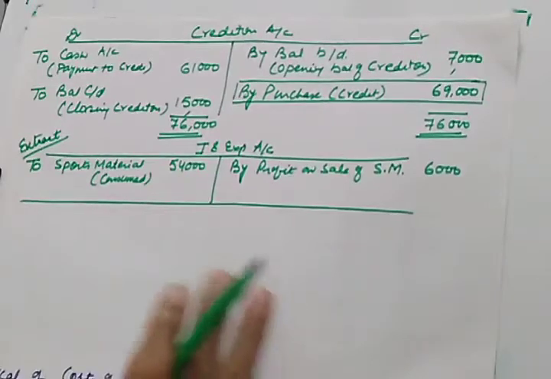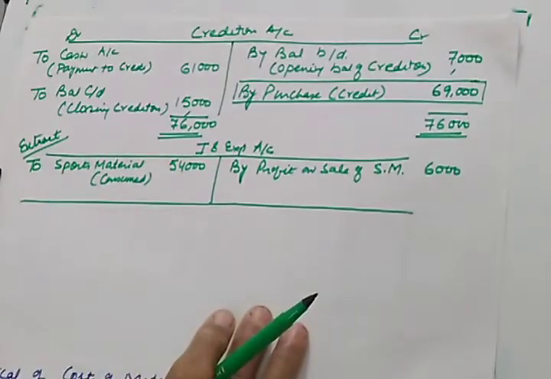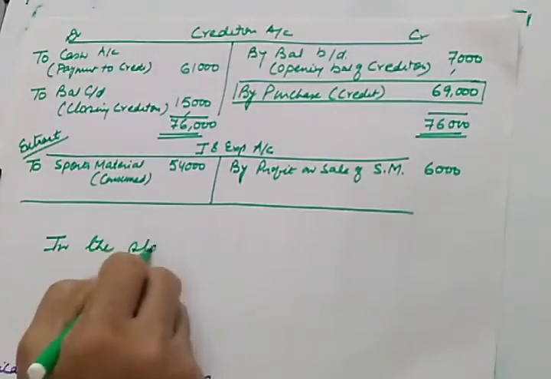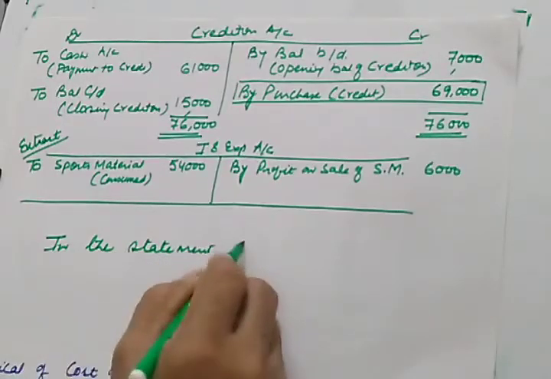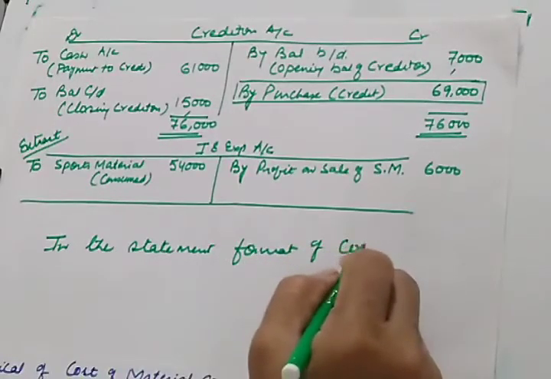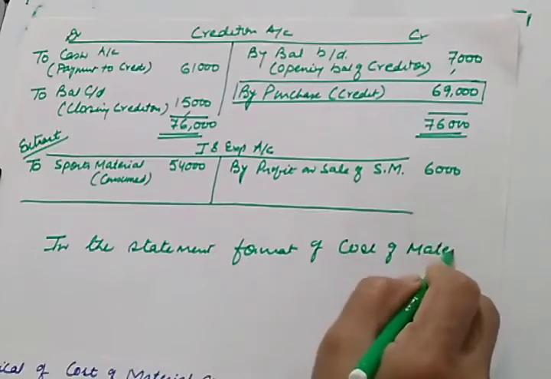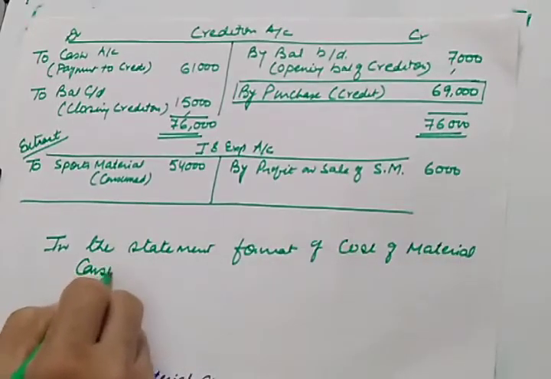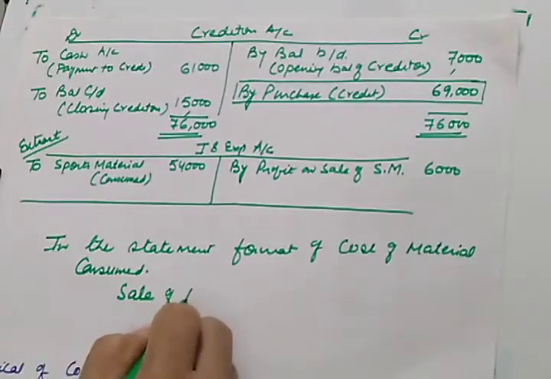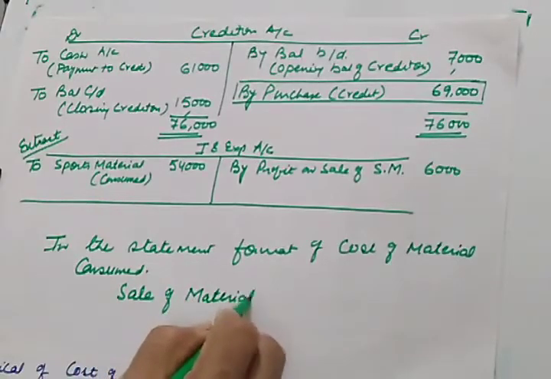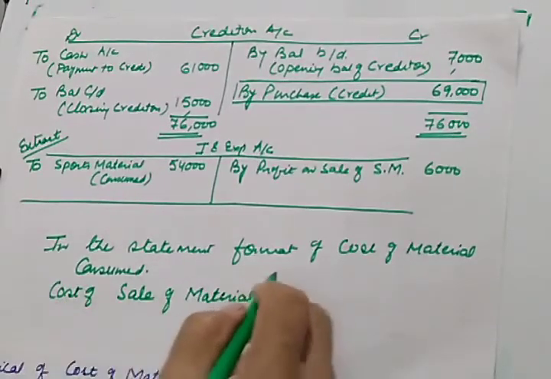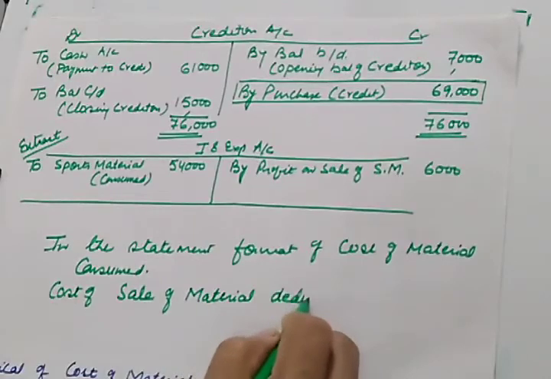And when you are making the statement format, in the statement format of cost of material consumed, the sale of material, not exactly the sale, it is the cost of sale of material consumed that will be deducted.